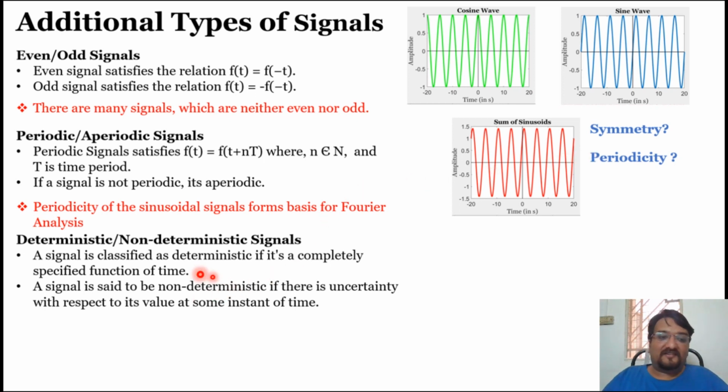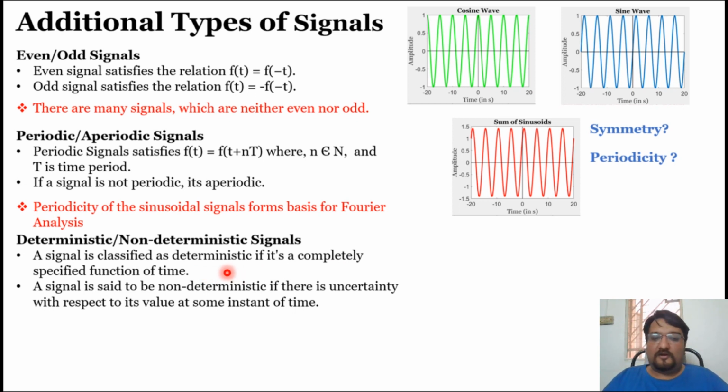So that is known as a deterministic signal. Sinusoidal signals are deterministic signals, exponential signals are deterministic signals. In short, signals for which you can identify the value at any point of time are known as deterministic signals. Whereas there are some other types of signal.